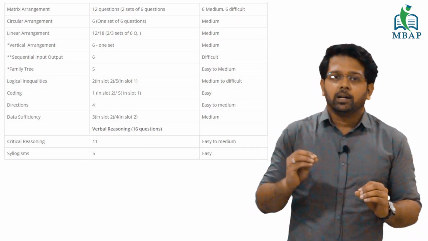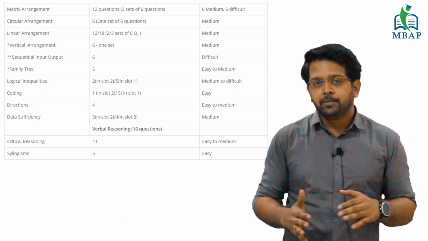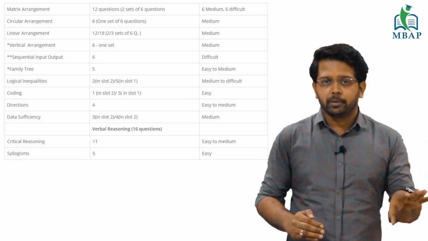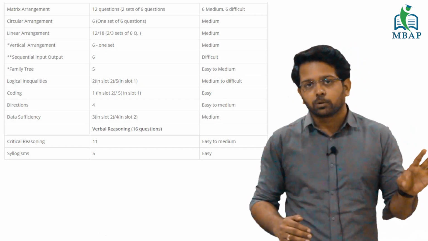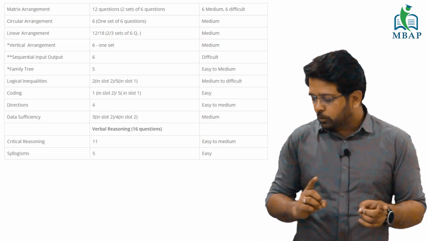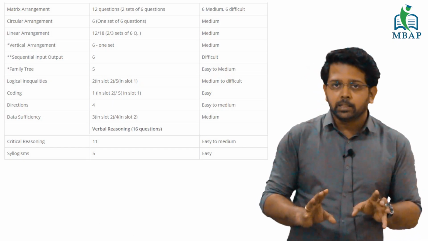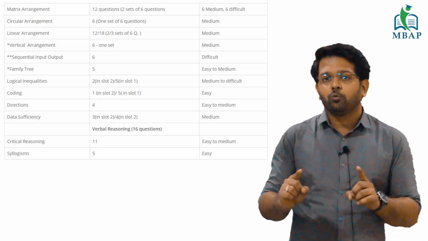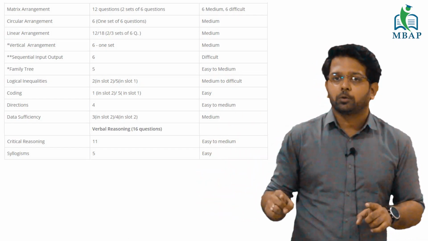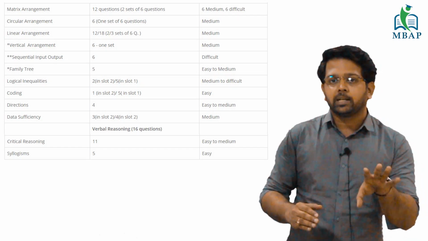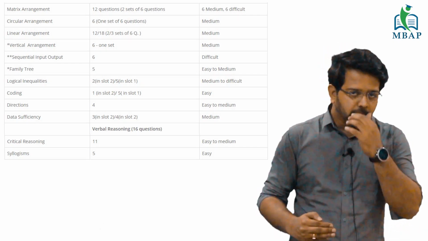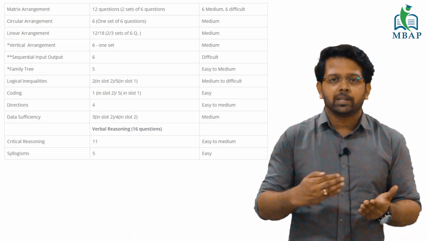My humble advice is holistically we have to reach 50 plus, but this has to be broken down into various segments. How many marks can you get from puzzles? If puzzles, how much can you get from matrix arrangement, circular arrangement and linear arrangement? Then your conventional logic, which is coding, decoding, data sufficiency, inequalities, which comes for around 20 to 25 marks, gives you what quantification of marks in the given mock. Then a similar exercise for critical reasoning and input output. Step by step you can break down the entire logical reasoning paper into various sub-segments and analyze your performance week by week, or if you're giving 2 mocks in a week, you can trace them.